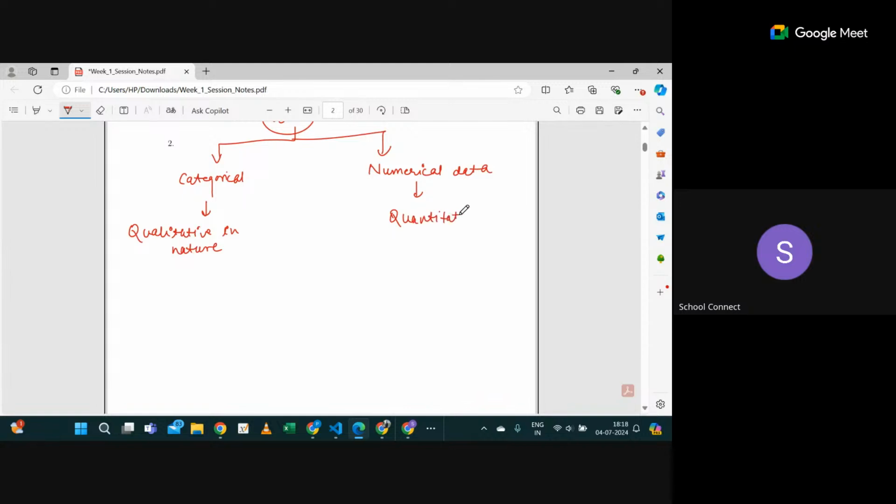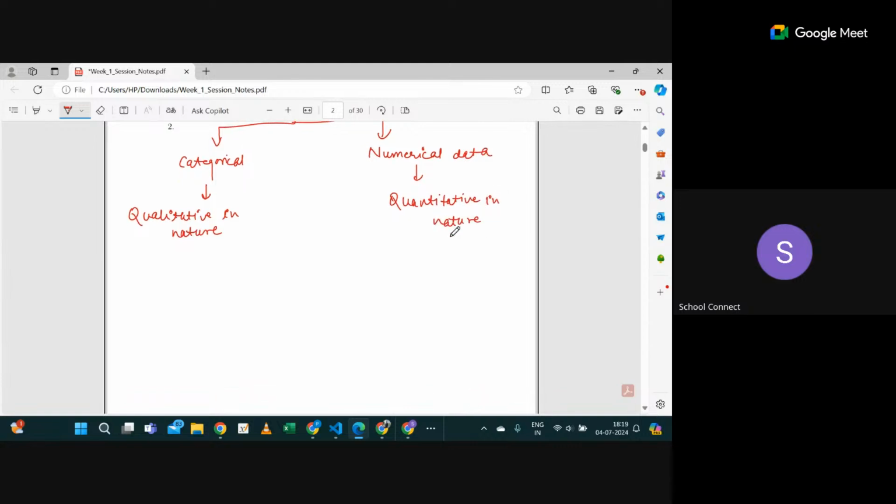I will explain via an example. If you have categorical data, it will have categories, and the key thing is we cannot perform any meaningful mathematical operation on it.